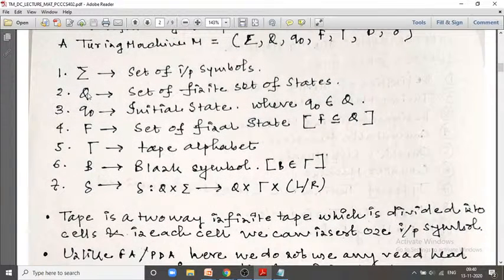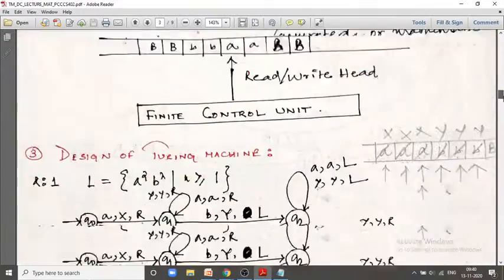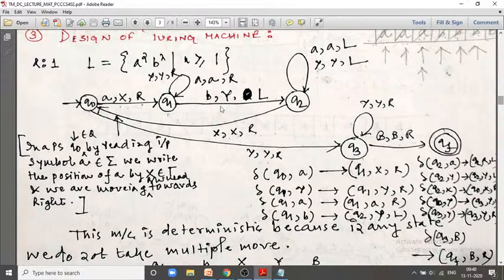Next is capital Q, tuple number 2, the finite set of states. If you consider this particular problem, you can observe that there are Q0, Q1, Q2, Q3, Qf.